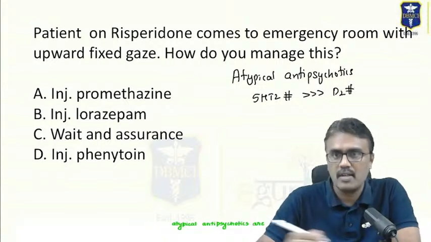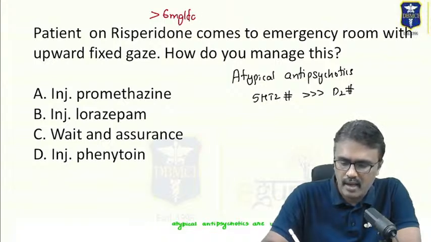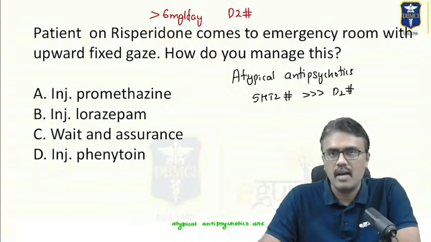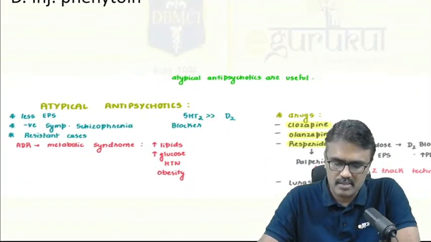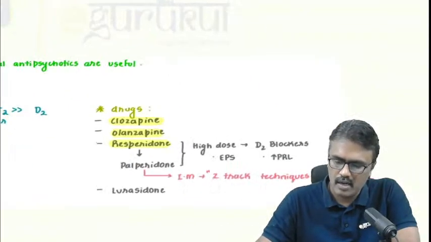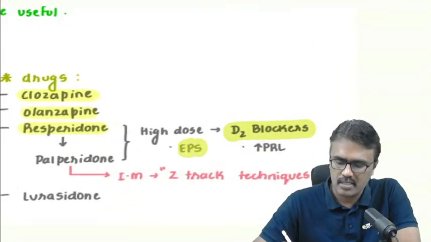But risperidone has a specialty. If you use it at more than 6 milligram per day, that is a higher dose, it can also block the D2 receptor. We have discussed that in our classes. When we use risperidone at higher doses, it can cause D2 blockade and extrapyramidal symptoms.